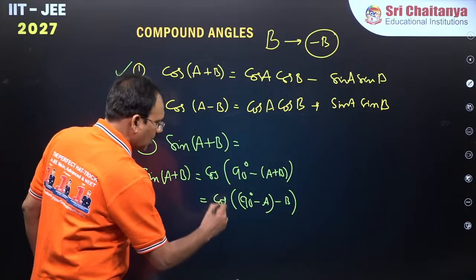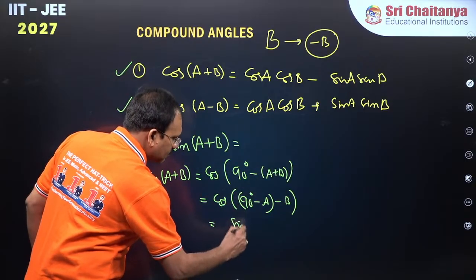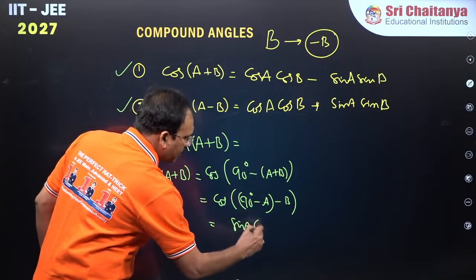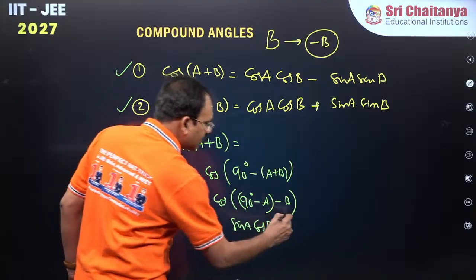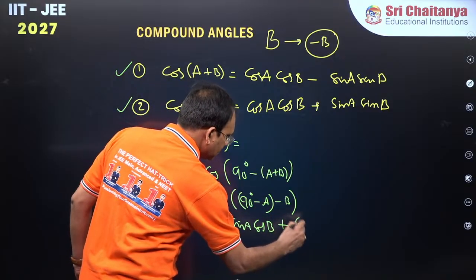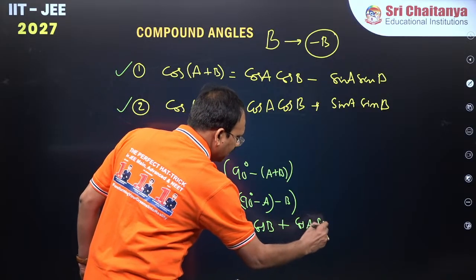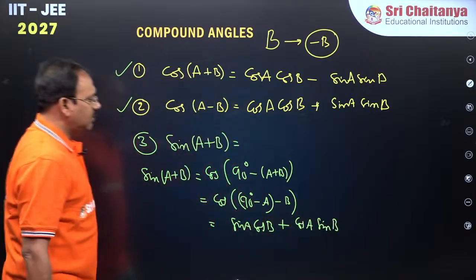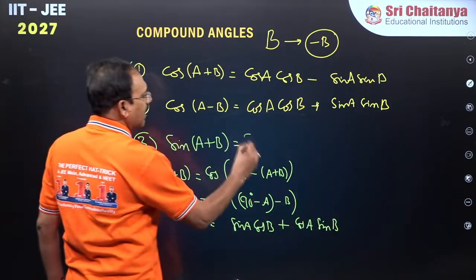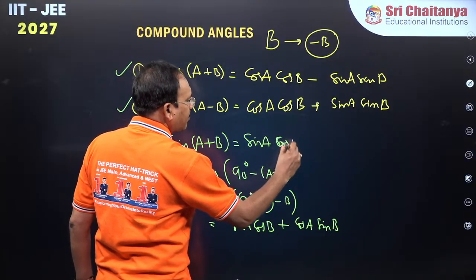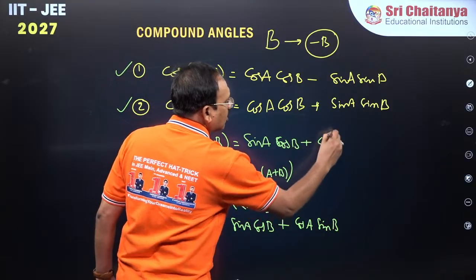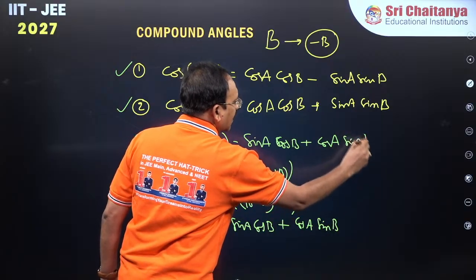Cos A will become sin A, cos B will become this, plus sin of this will become cos A sin B. So this becomes, dear students, sin of A plus B is sin A cos B plus cos A sin B. That's all.